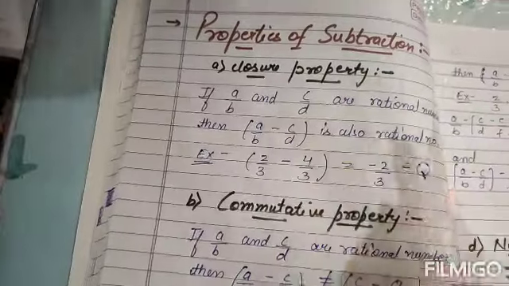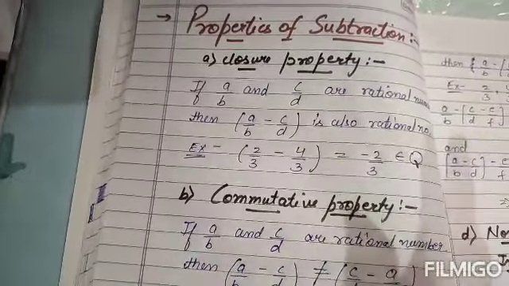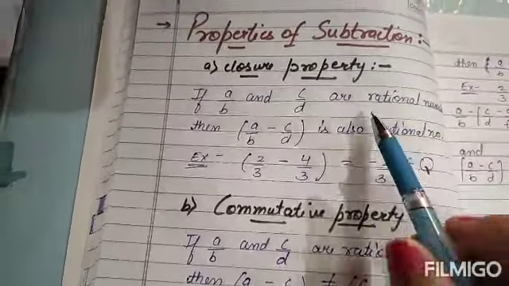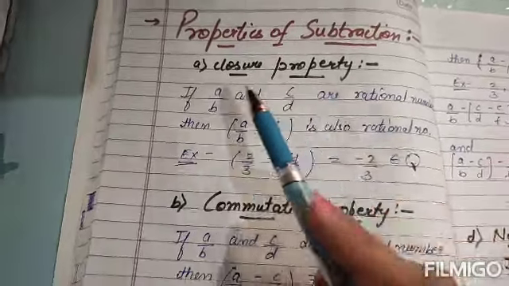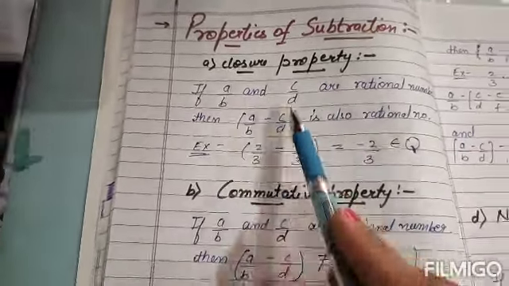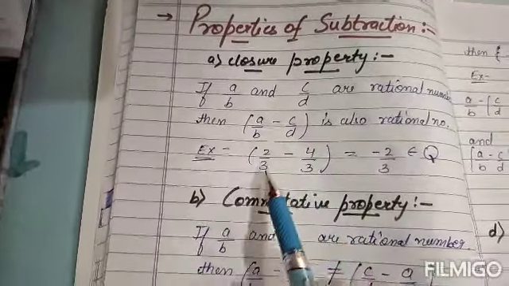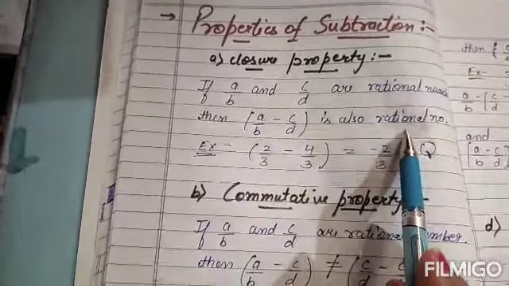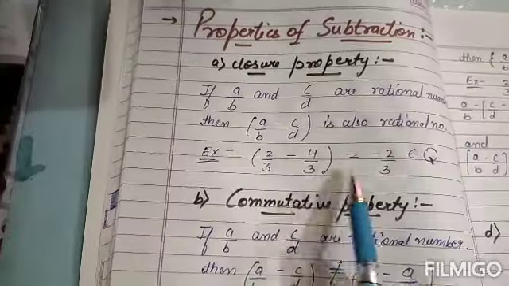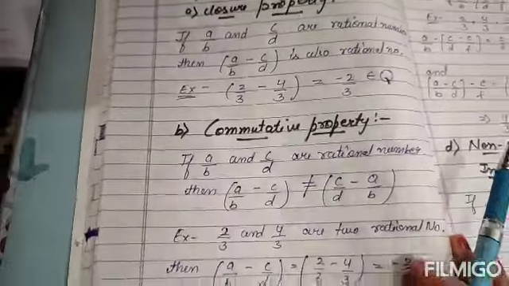You know that in the case of addition, the sum of two rational numbers is also a rational number. The same will be true for subtraction. If we take two rational numbers, their subtraction, their difference, will also be a rational number, that is 2 by 3 minus 4 by 3 will also be a rational number.